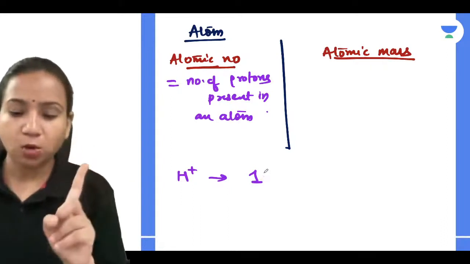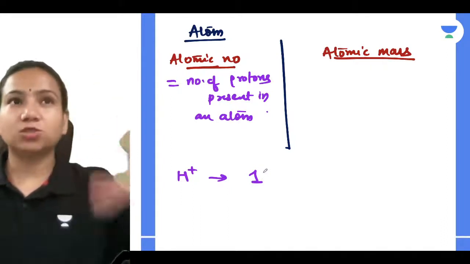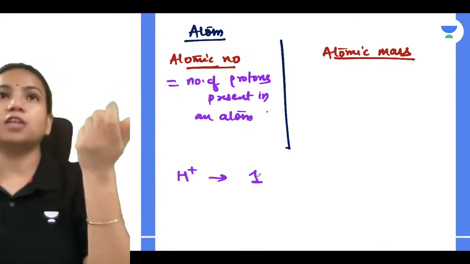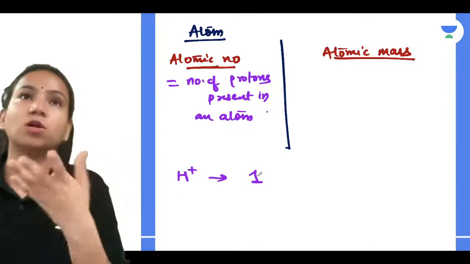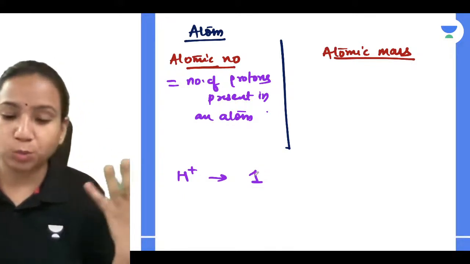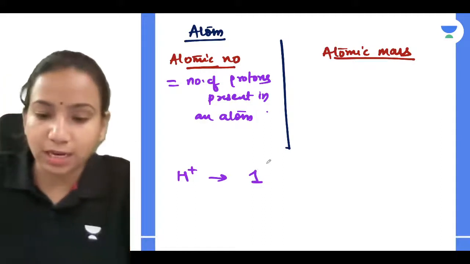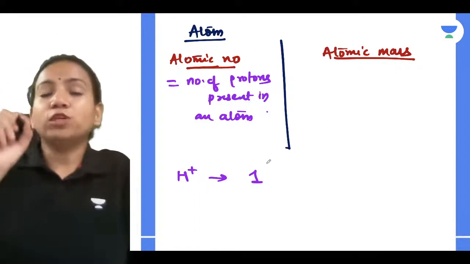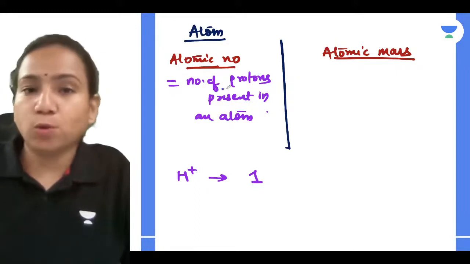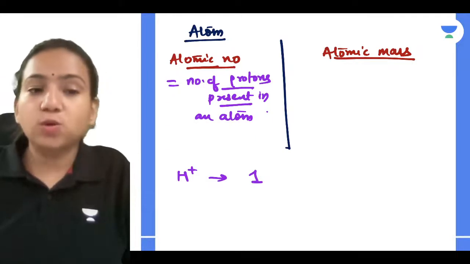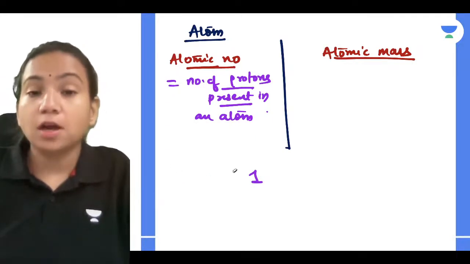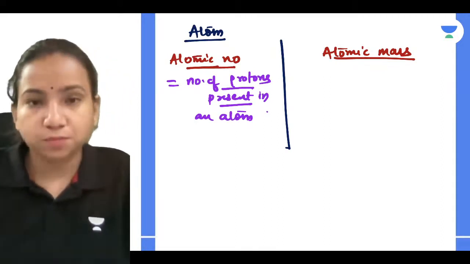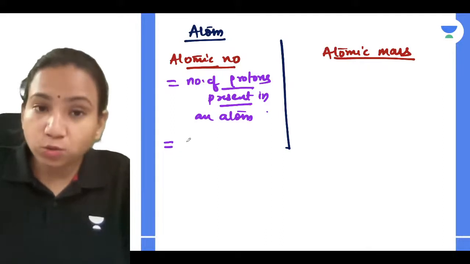doesn't change. Like we give roll numbers in the classroom on the basis of alphabetical order, no? The one whose name starts with A will get, say, roll number 1, the one who starts with B will get roll number 2, like that we give. So that is the basis for roll numbers in school classes. But in an atom, how is atomic number given? On the basis of number of protons present in an atom. And this is also equal to the number of electrons, but for a neutral atom, remember that.